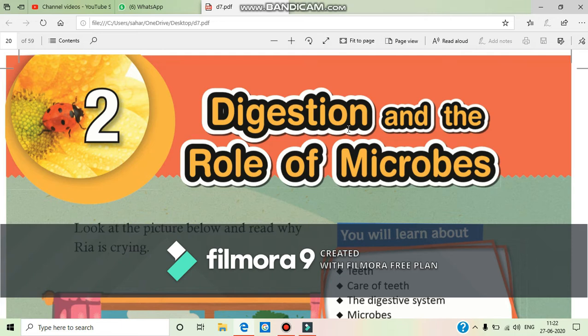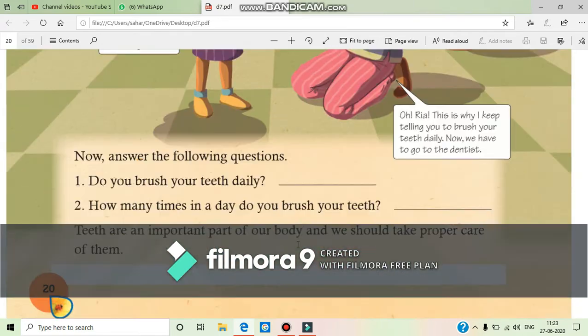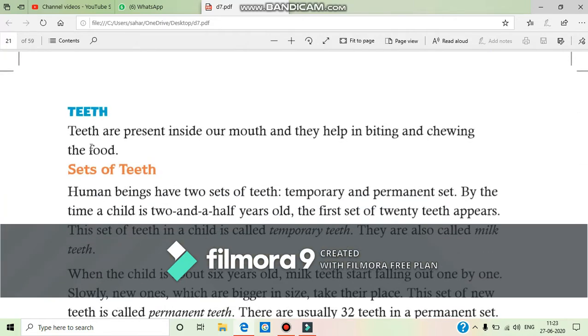Start a new chapter called digestion and the role of microbes. In this lesson, we will know about our teeth, how to take care of teeth, our digestive system, and what are microbes. But today, we will only talk about different types of teeth and their functions. Okay, so let's start. Teeth.